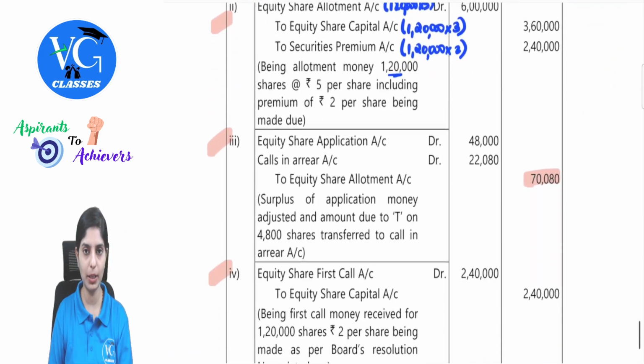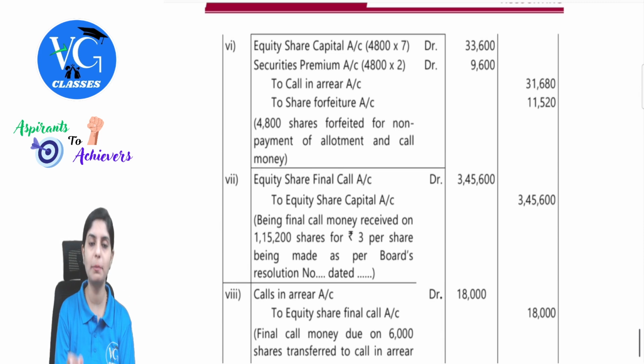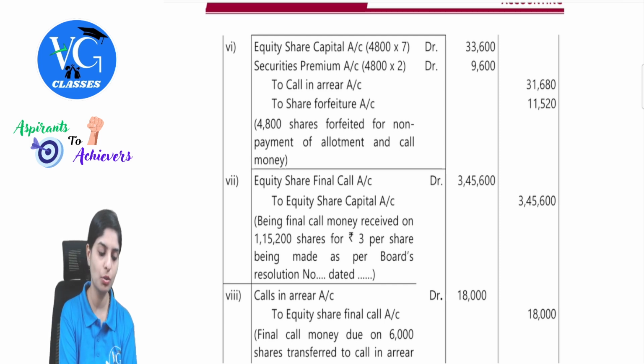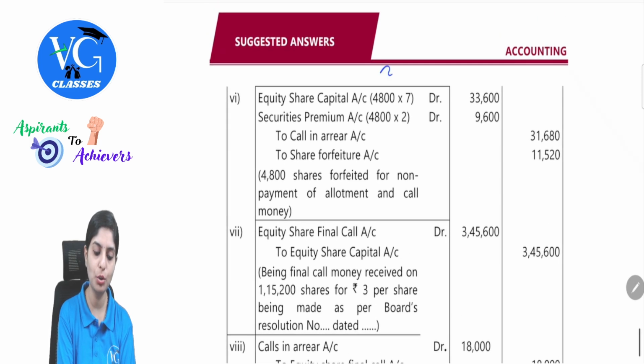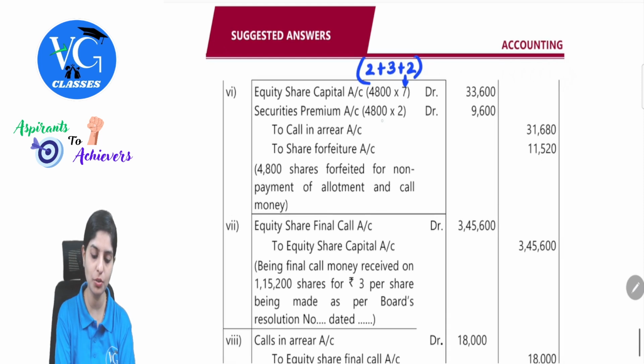Equity share capital account debit. Securities premium will also be debited. Why? Because there was no premium money collected on the allotment since he didn't pay the allotment money. So securities premium account debit, and then to calls in arrears with respect to the amount being transferred from the allotment and first call, to share forfeiture account. So equity share capital, you had 2 rupees of application money, 3 rupees of allotment and 2 rupees of first call. So totally 7 rupees per share capital. Securities premium was 2 rupees, so 4,800 shares into 2. To calls in arrears, to share forfeiture.